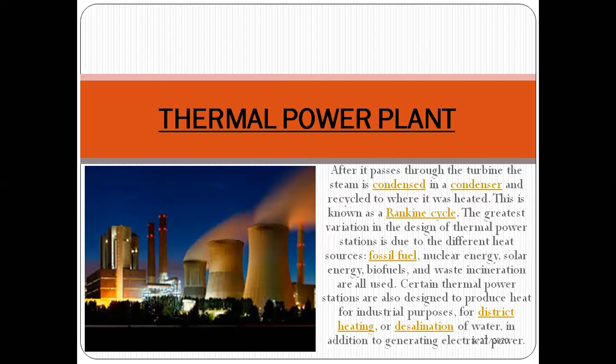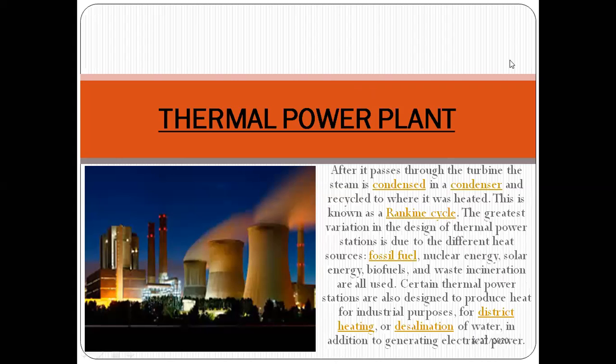After it passes through the turbine, the steam is condensed in a condenser and recycled to where it is heated. It is also known as the Rankine cycle.